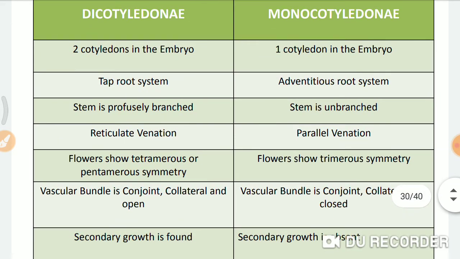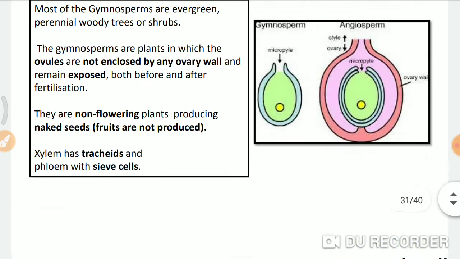So if you see the dicot plant stem, it is very hard. It's very thick because secondary growth takes place in them. But in monocot, secondary growth is absent. That means this plant stem is very hollow and thin in nature.